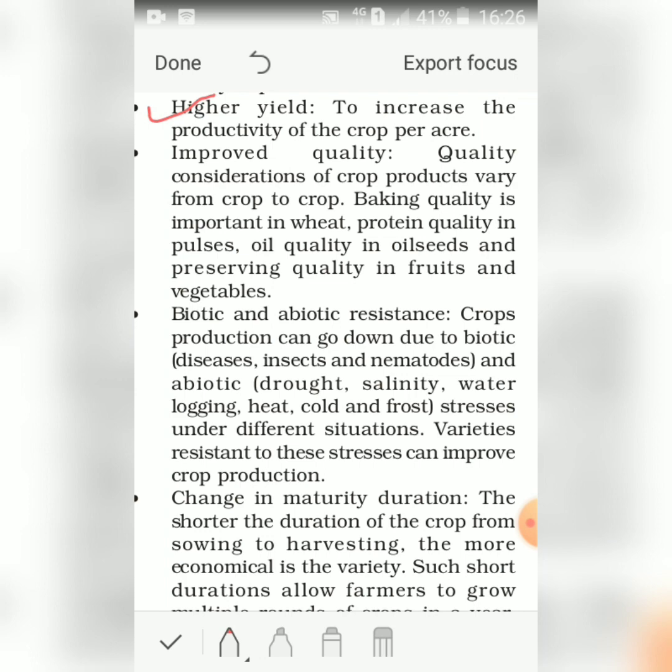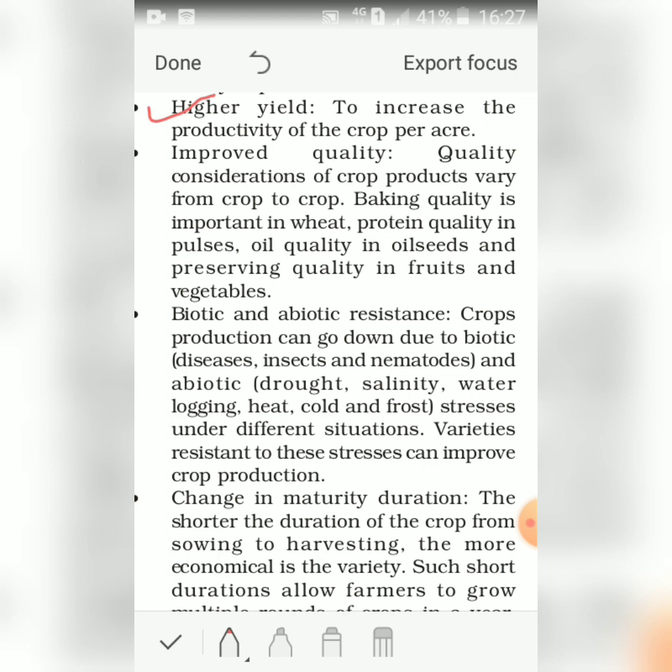Second is improved quality. Quality considerations of crop products vary from crop to crop. In case of wheat, we see the baking quality. So baking quality is important in wheat, protein quality in pulses, oil quality in oil seeds, and preserving quality in fruits and vegetables.